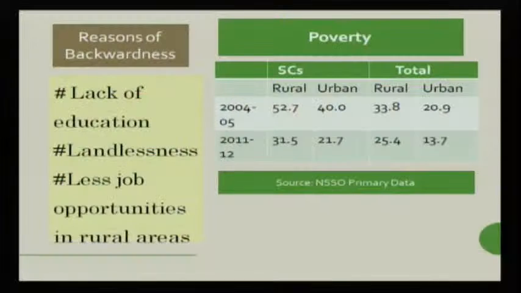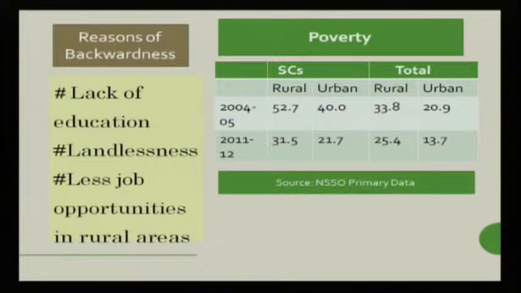And if you look at 2011-12 data, it is 31.5%, while it is 24.4% for the overall population. So you can find there is still a gap of about 6% between scheduled castes and the total population in India in rural areas.